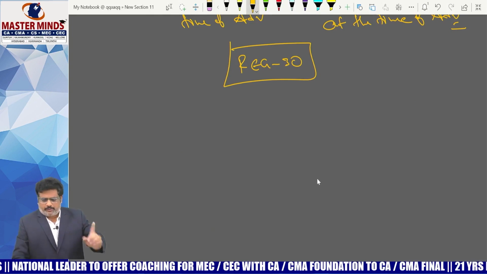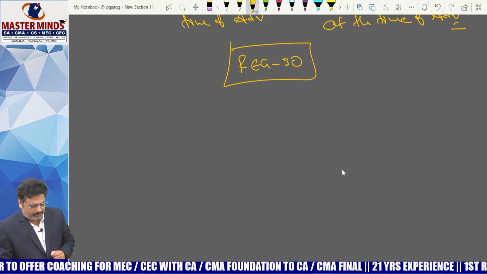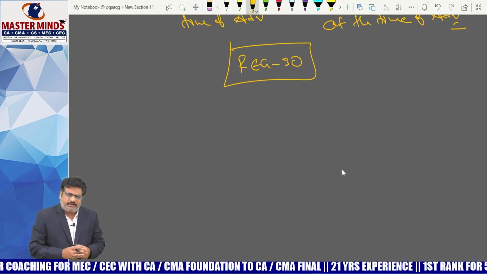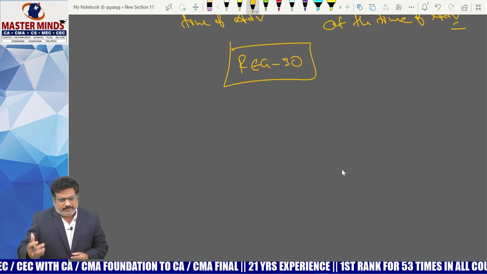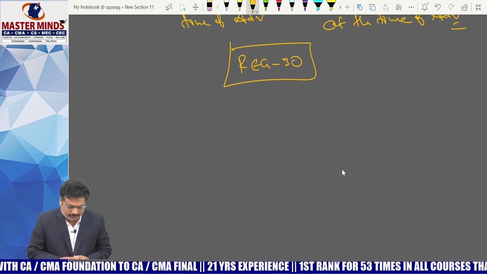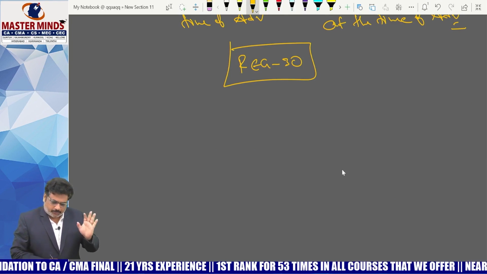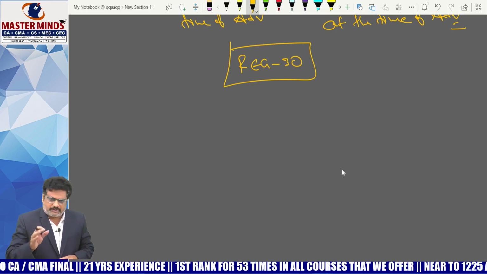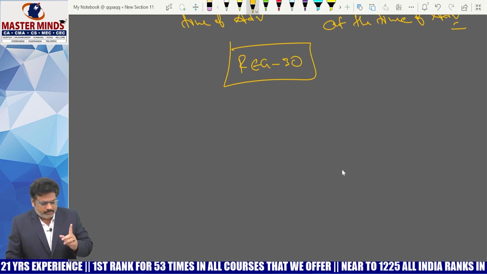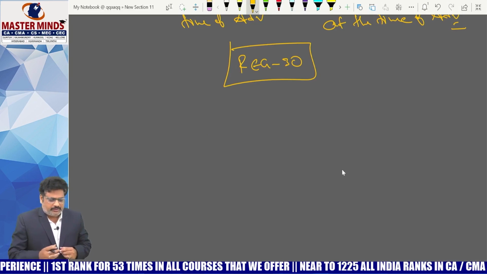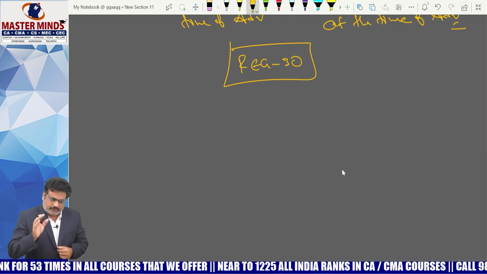Okay. So now the first amendment that came into scene is with respect to this physical verification. Previously, in order to do the physical verification, it should be done in the presence of applicant or in the presence of registered person. But now it was changed. Now physical verification can be done by the proper officer even without the presence of registered person. That is the first amendment in physical verification.